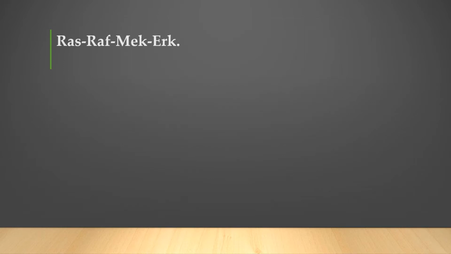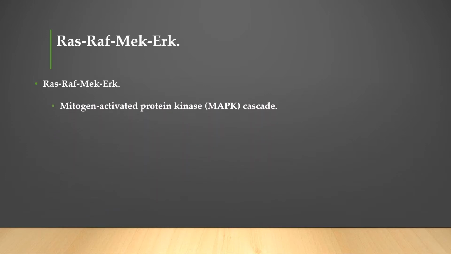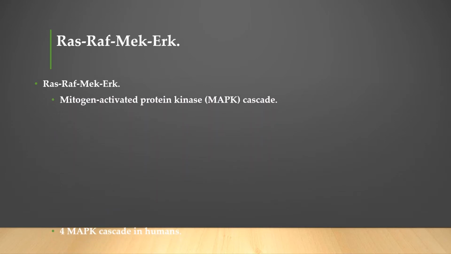So let's begin with what is the RAS RAF MEK ERK pathway. Well, this pathway is actually a mitogen activated protein kinase or MAPK cascade or pathway, and this is one of the 4 MAPK cascades in humans.